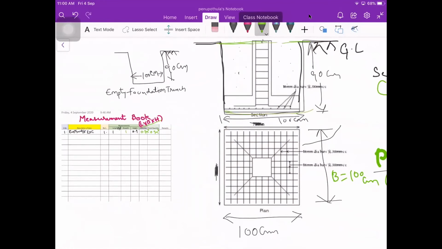This box is of dimension 100 by 100 by 90, so 1 into 1 into 0.9, that is 0.9 meter cube. So this much amount of earthwork is to be excavated in order to build this foundation. Okay, I think everyone is clear up to this part.